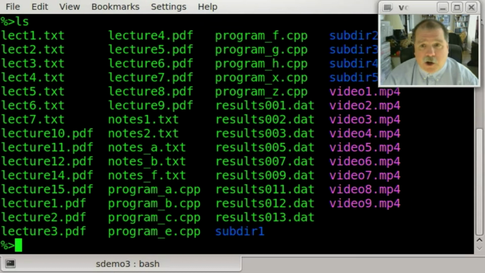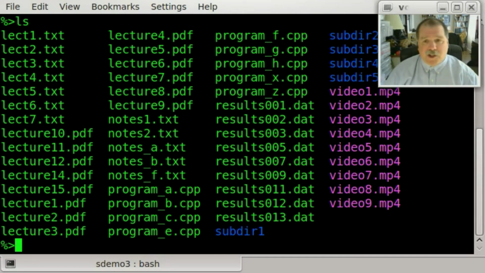The bash shell provides us with a mechanism for doing that through the use of what we call wildcards, or file globbing, or globbing. It's usually referred to by most people as wildcards, but the technical term for it is file globbing or globbing, although very few people know that. So let's talk about how this works. Suppose we wanted to list a certain subset of these files. Suppose I wanted to list all the files that begin with results and end with .dat. Is there a way to do that? And the answer is yes. There are a number of ways we could do it. Let's start off with something fairly simple.